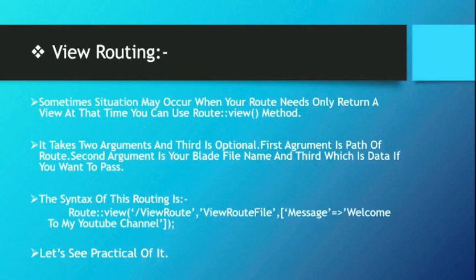It takes two arguments, and a third is optional. The first argument is the path of the route, the second argument is your blade file name, and the third is data, if you want to pass it. The syntax of this routing is Route::view in brackets: first the view route path, second the view file, and third an array which contains some data. Okay, so let's see the practical of it.